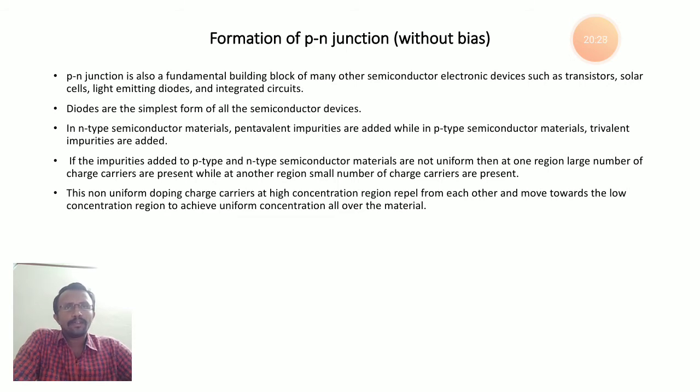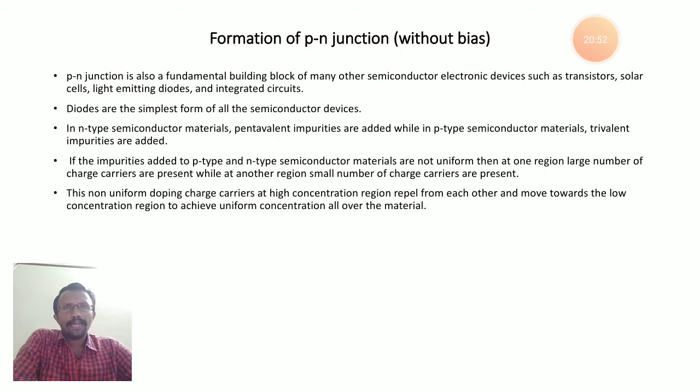So if the impurities are not added uniformly, then in one region a large number of charge carriers are present, and in another region a small number, because of non-uniform addition of impurities to the p-type and n-type material.